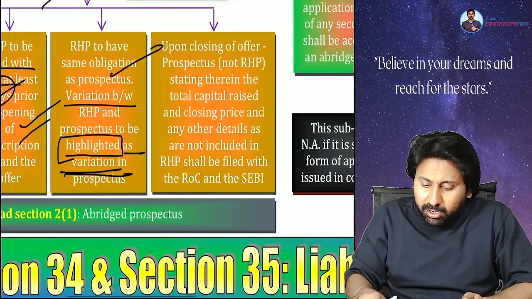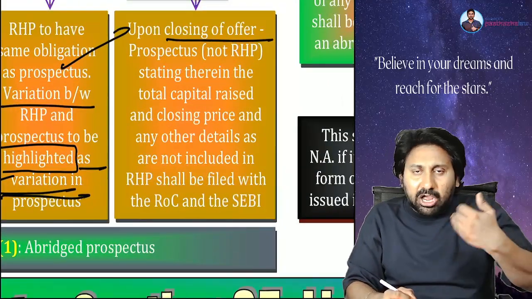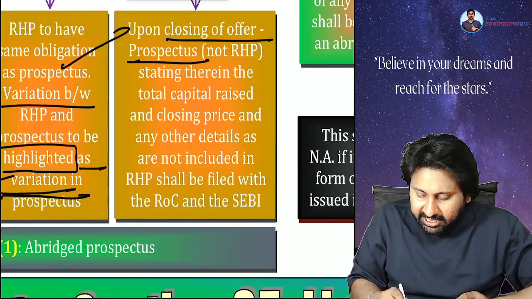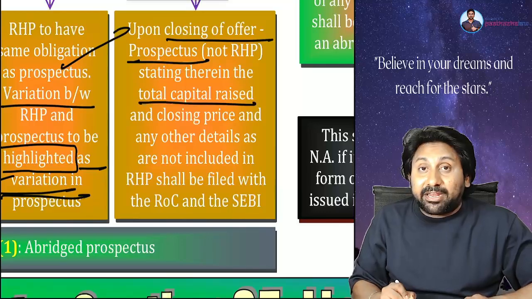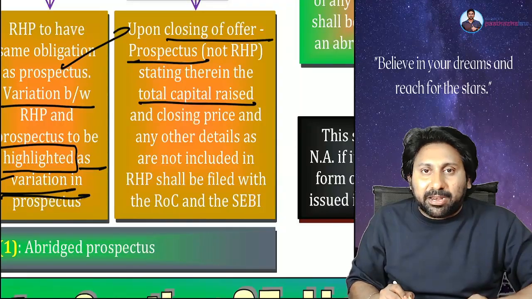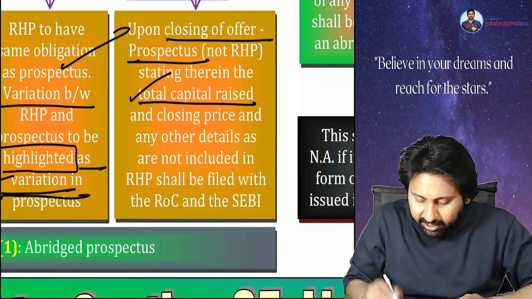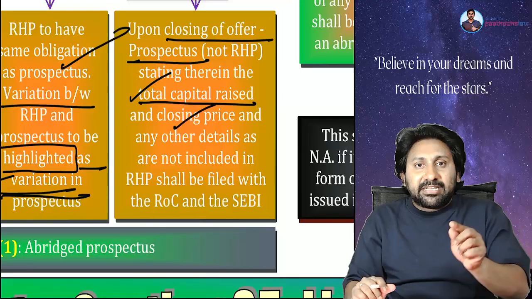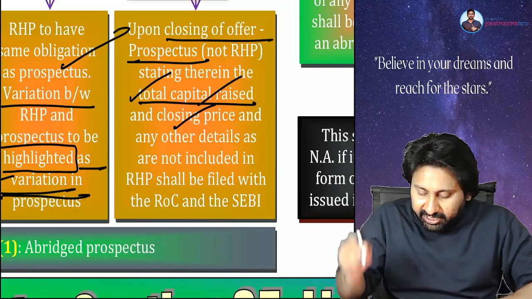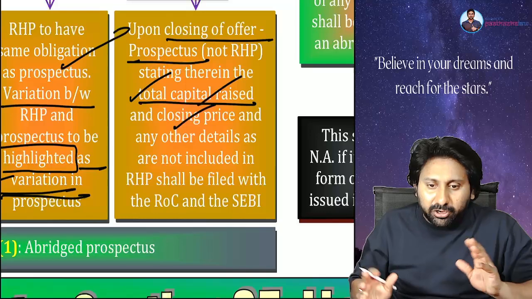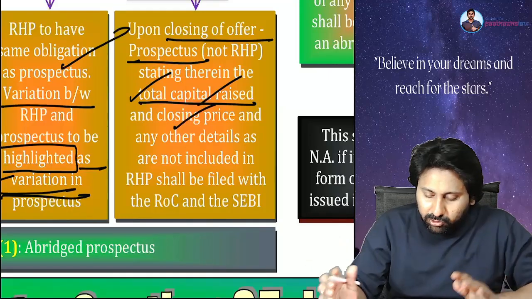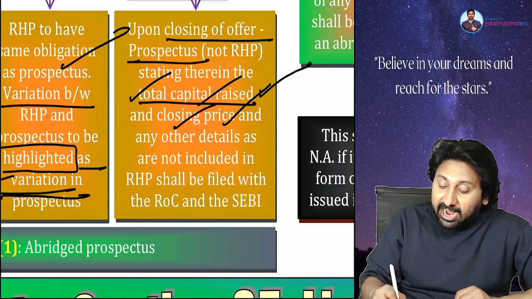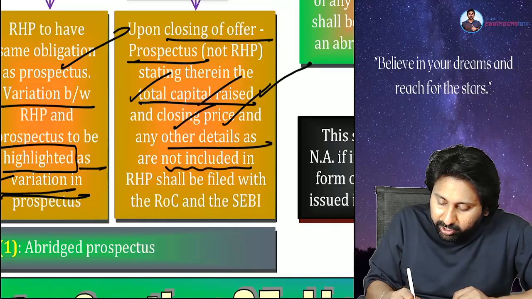Next, last one. Upon closing of the offer, means the offer is closed 5-6 days after, the final prospectus should state the total capital raised. Now again, particulars should not be incomplete. Now you understand how many shares have been taken. Total capital, closing price. Why not price band? Price band is in the RHP. The final prospectus will contain the closing price. Understood the point clearly? So the final prospectus will contain total capital, closing price and other details not included in the RHP.